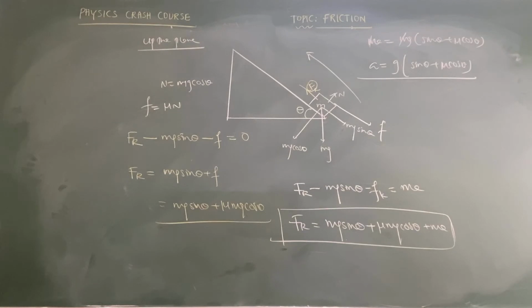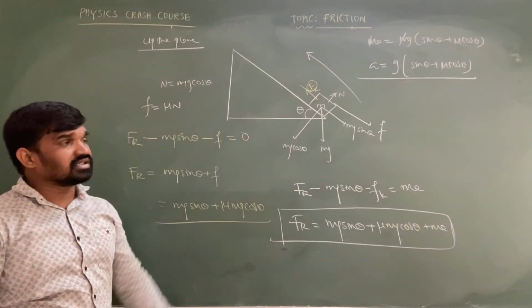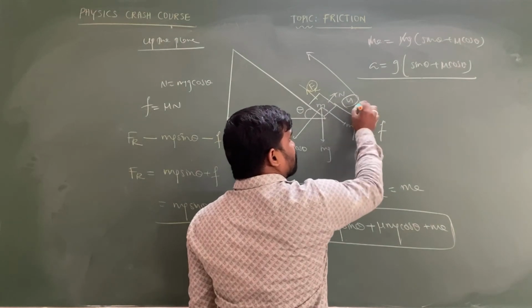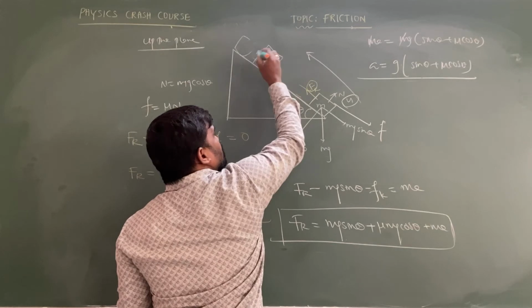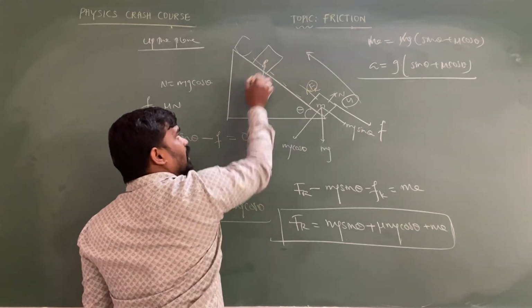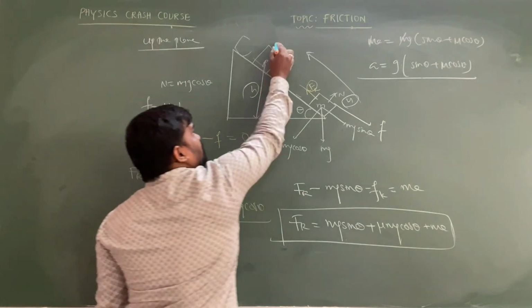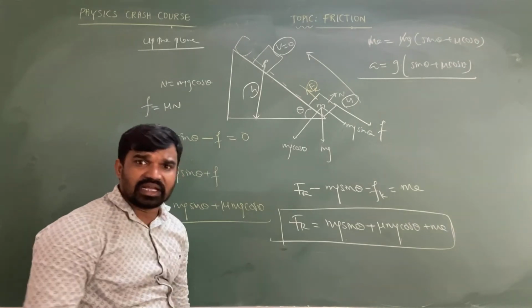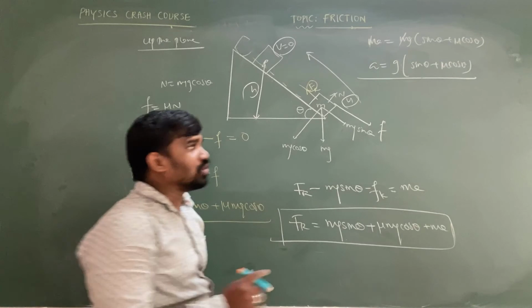So this acceleration is a equal to g of sin theta plus mu cos theta while the object is moving in the upward direction. Initially it had some velocity. Finally, after going to a certain position, for suppose the body comes to a height h from the base of the inclined plane, its velocity becomes 0. Final velocity is 0. How much time does it take to come to rest?